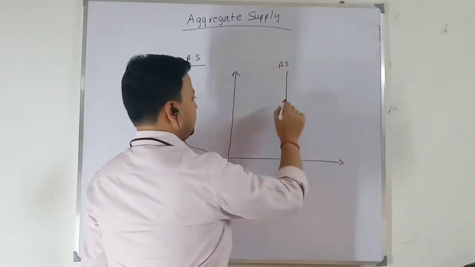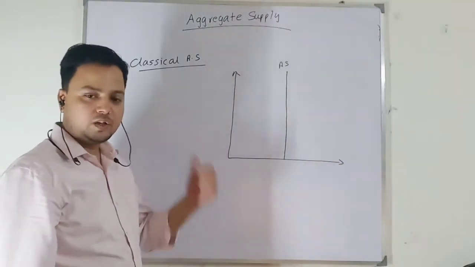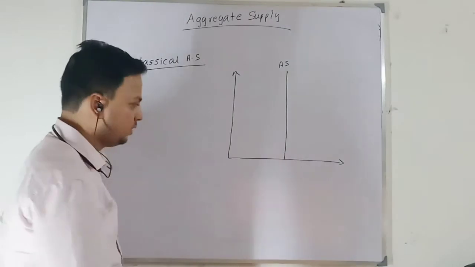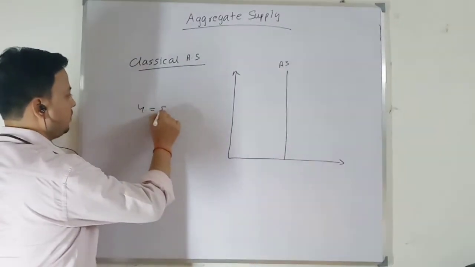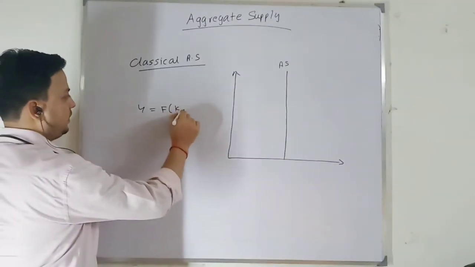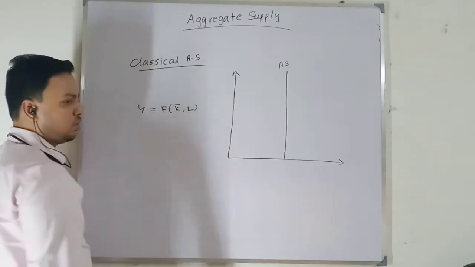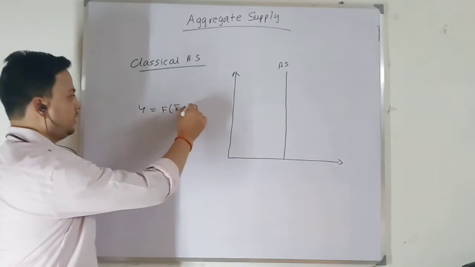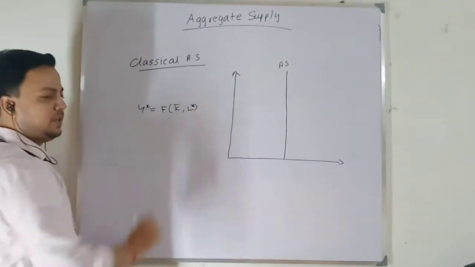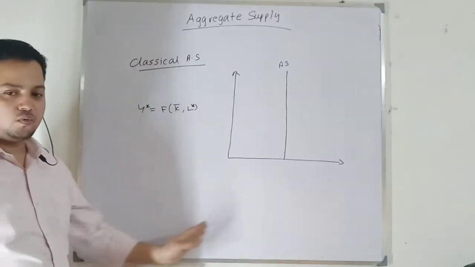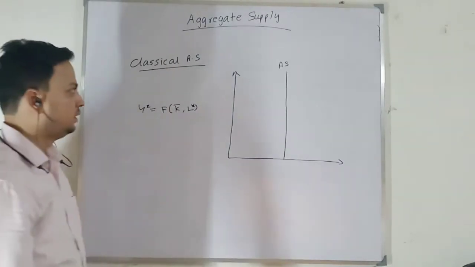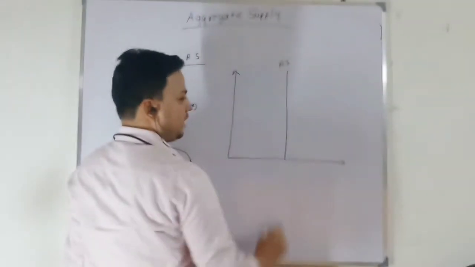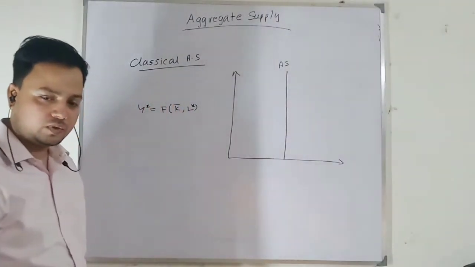This output level is determined from the labor market equilibrium condition, because output is a function of capital and labor. Capital stock is given. So once the labor force is fully employed in the labor market, the output will be at the full employment labor output. You can draw the graph and show it. So your aggregate supply curve will be vertical.